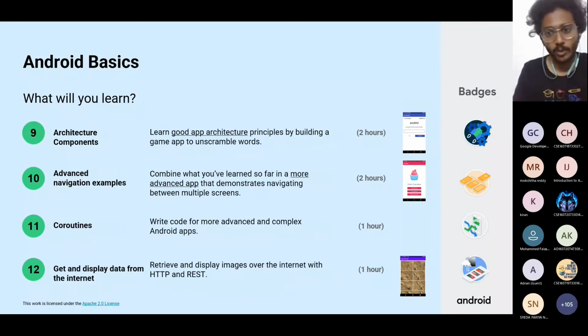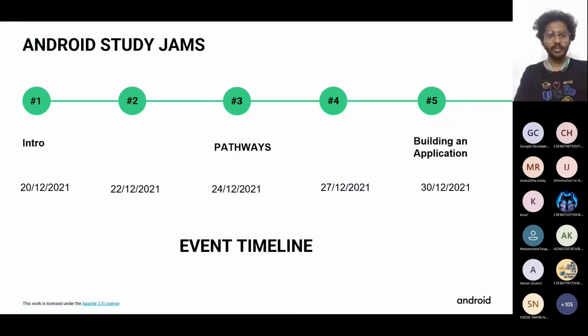That's what we learn through these pathways, and this is the timeline I thought of having. Today's the 20th, right? We'll be completing these pathways on the 27th. On the 22nd, we'll have another session. These are all the dates of the sessions. The final thing is, after learning these pathways, we need to build an application from our college end and post it to Google. They'll be verifying the app we have built.